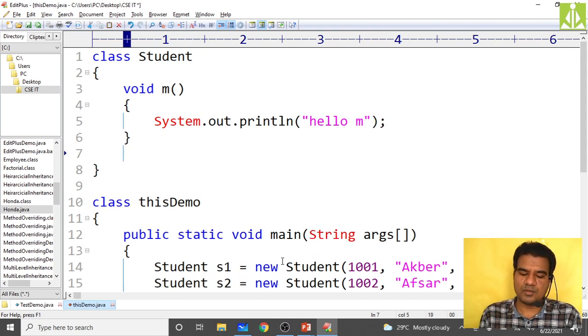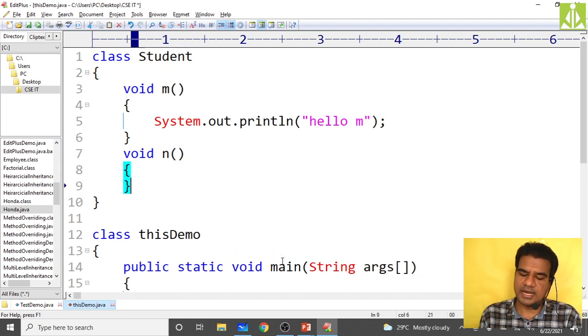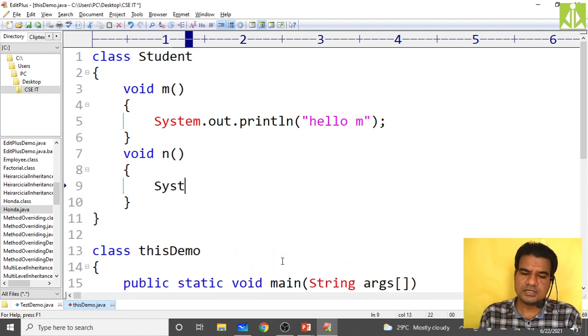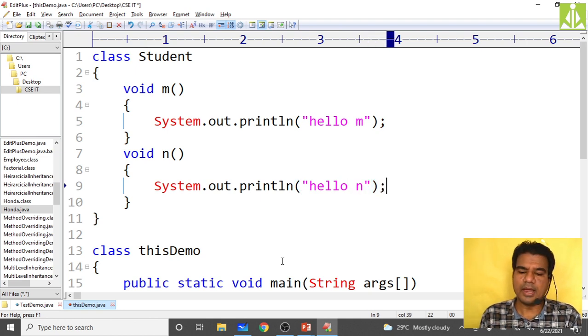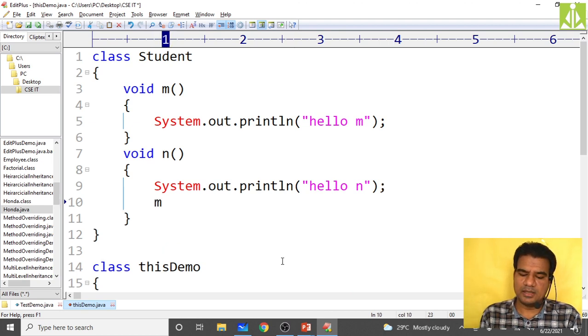Then I take a void n method, and inside this n method I write System.out.println, hello n. I'm also calling the m method from this one.